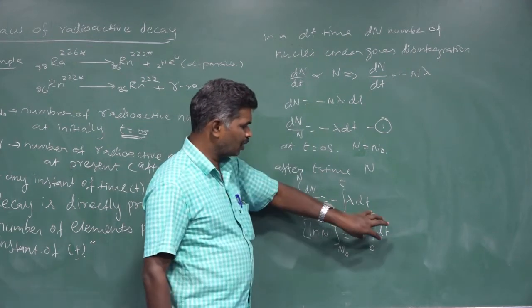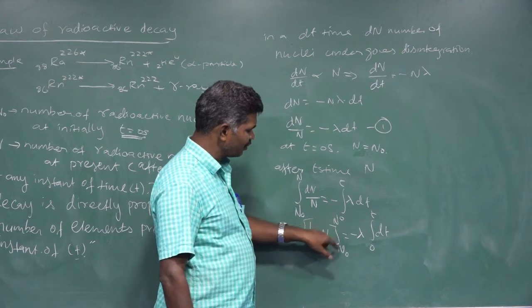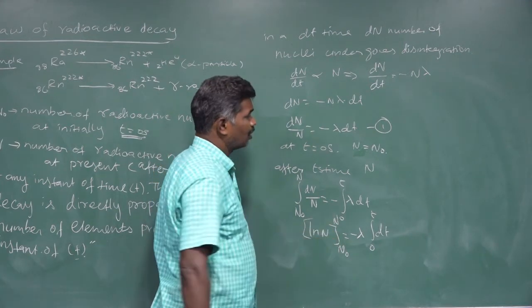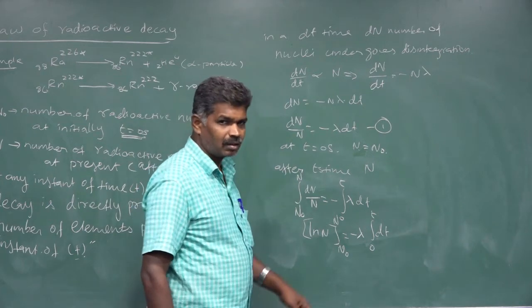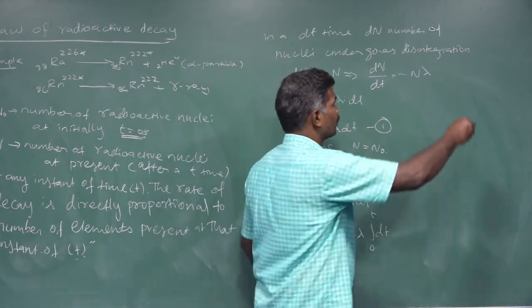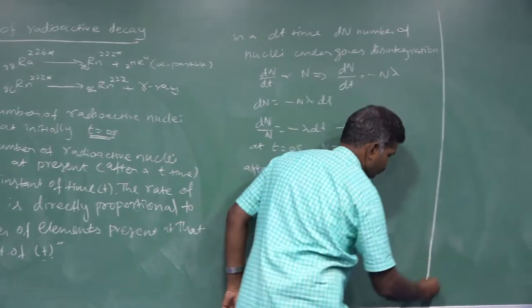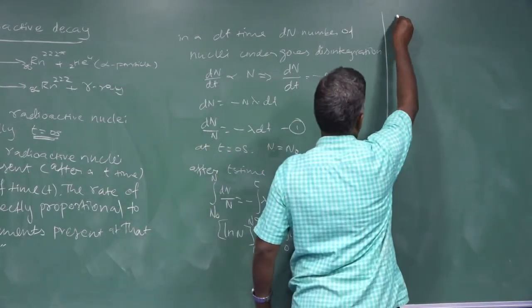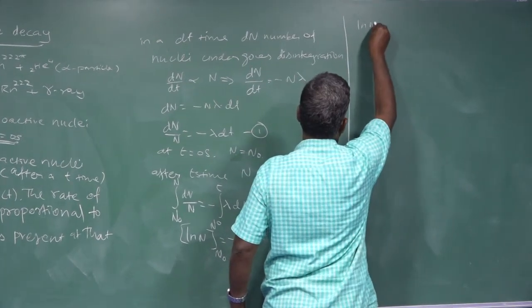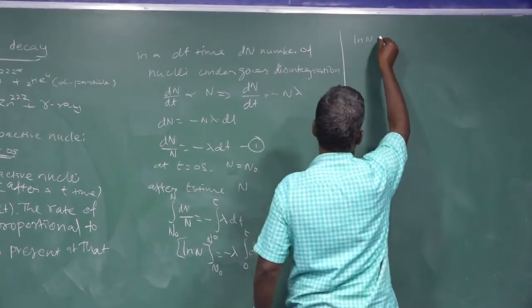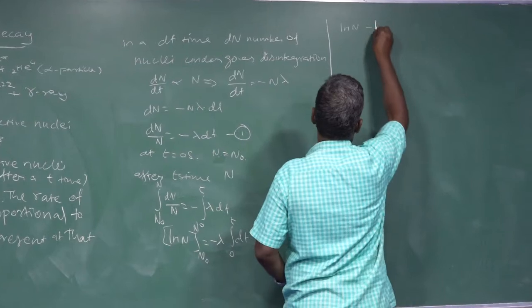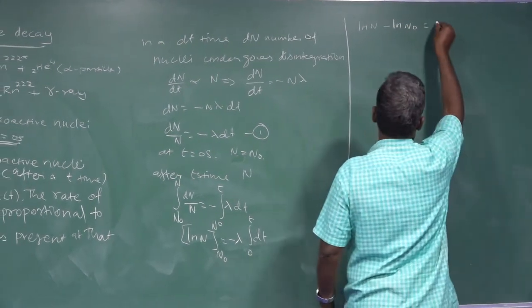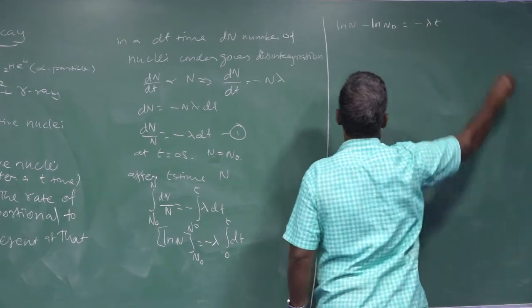Now we integrate this function and substitute the upper limit as well as the lower limit. Then we have the expression ln N minus ln N naught equal to minus lambda t.